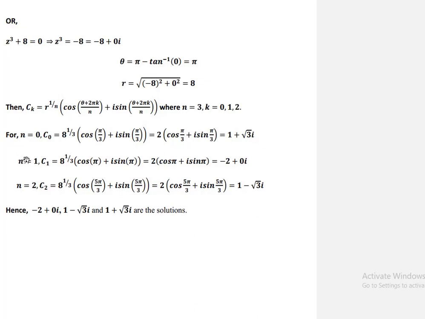Similarly, for k is equal to 1, z1 is minus 2 plus 0i, and for k is equal to 2, z2 is 1 minus root 3i. So our solutions are minus 2 plus 0i, 1 minus root 3i and 1 plus root 3i. Now